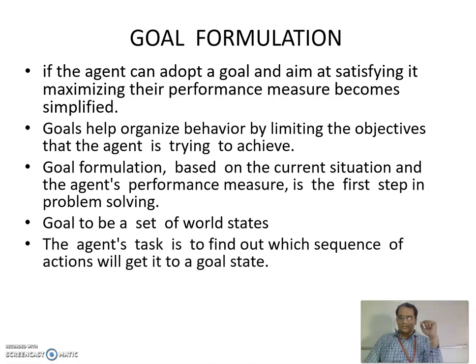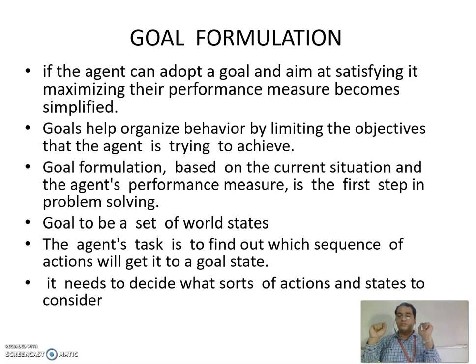The agent's task is to find out which sequence of actions will get it to a goal state. The agent may be in a particular current state and the goal may be at some other state. So the agent's task is to find out the sequence of actions which will take it to the goal state. From one state to the other state, a transition has to happen. What actions will lead to that goal state? That sequence of actions is more important. Now there may be many sequences of actions. Which sequence should be adopted? That is like identifying, so you need to search. There comes the idea of searching.